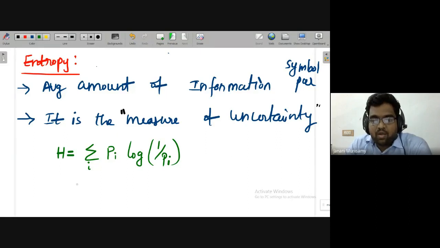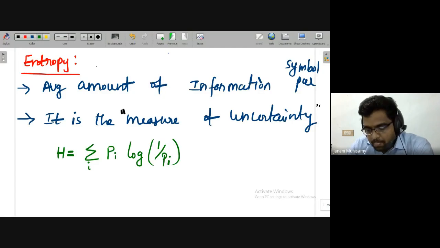Then finally you add everything. Finally, you will get the average information. So definitely this log function will give the information of each event. Pi is the probability of occurrence of the event. Then if you just multiply both and add everything, finally it will give you the average amount of information.